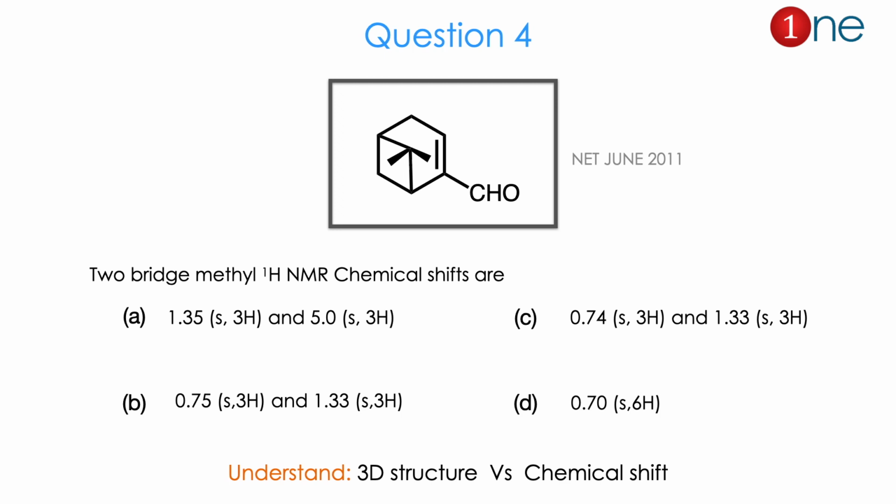So from the structure and possible values, you might realize the question is really about the 3D structure of the compound and its chemical shift. The answer is B. Let us see how.